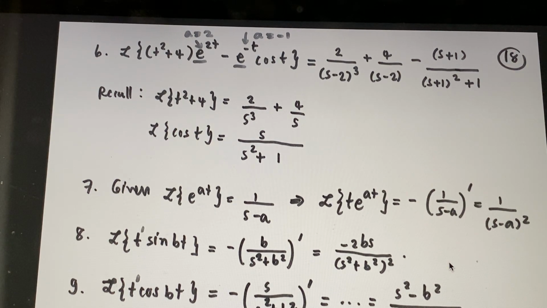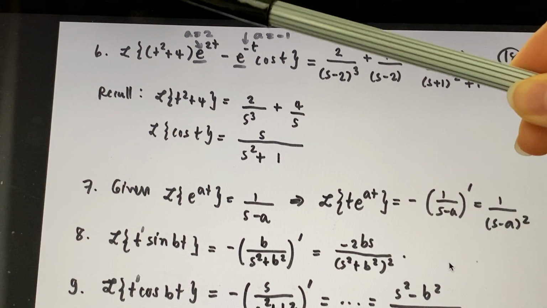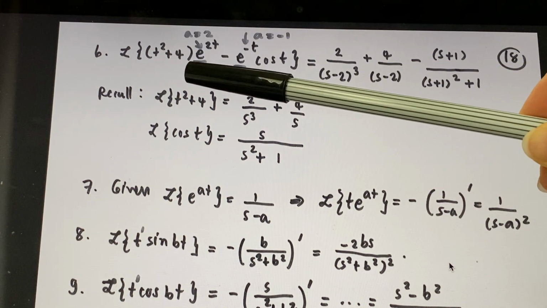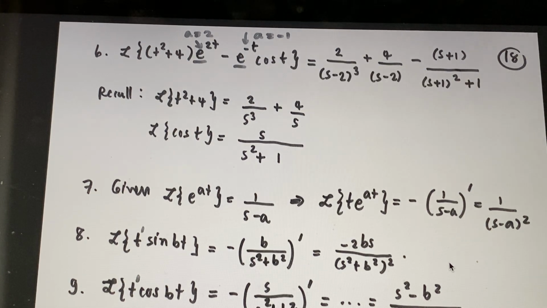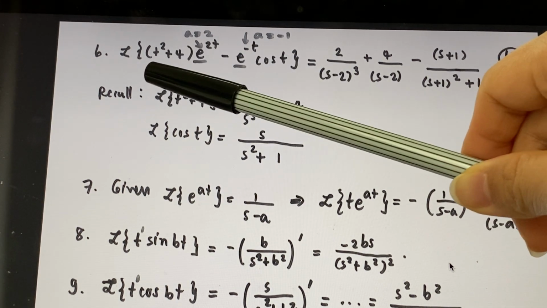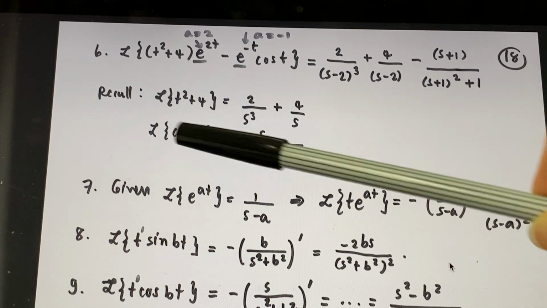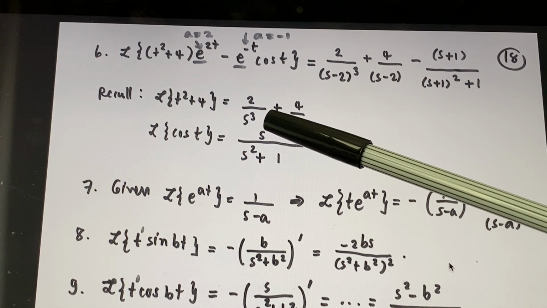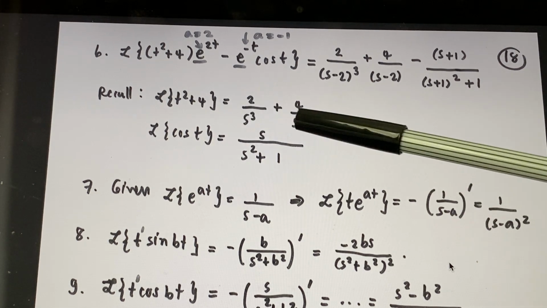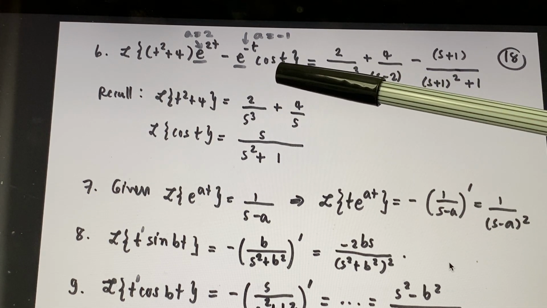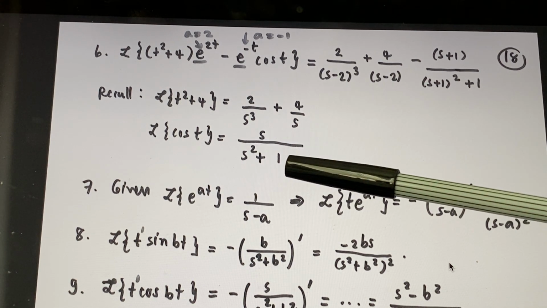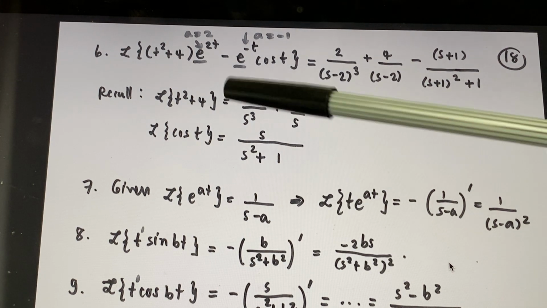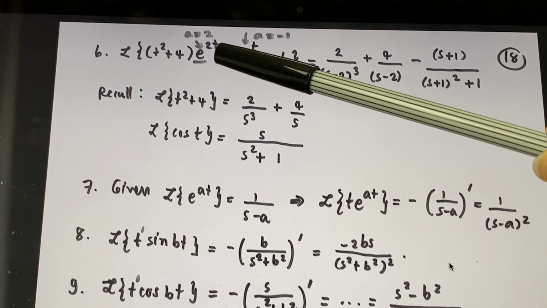Number 6. Laplace transform of t squared plus 4 times e power 2t minus e to the negative t cosine t. How are we going to do that? First of all, you need to calculate Laplace transform of t squared plus 4, which is 2 over s cubed plus 4 over s. And you calculate Laplace transform of cosine t, which is s over s squared plus 1. Here we go.